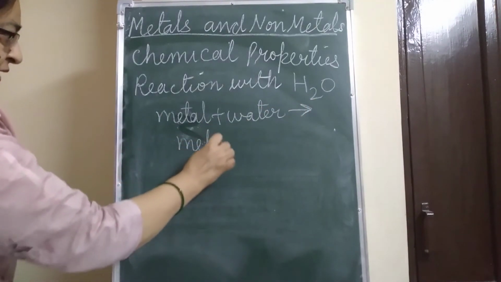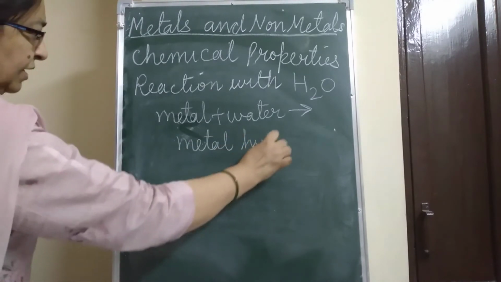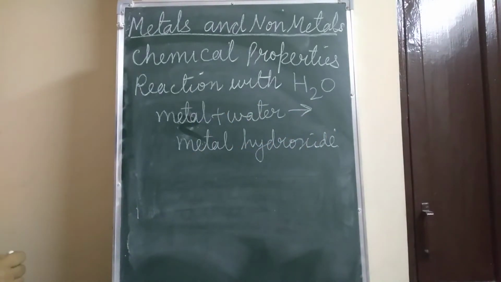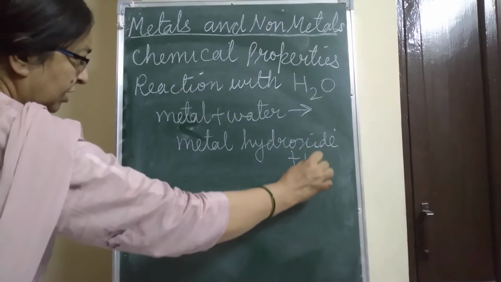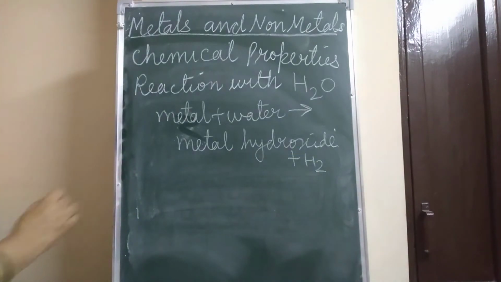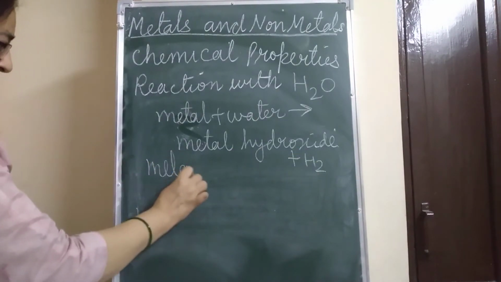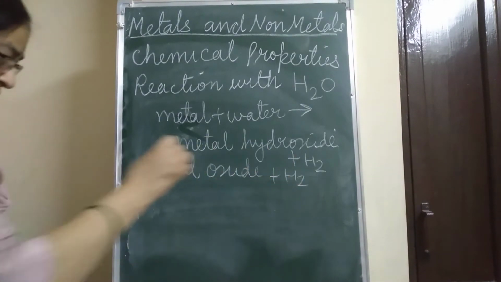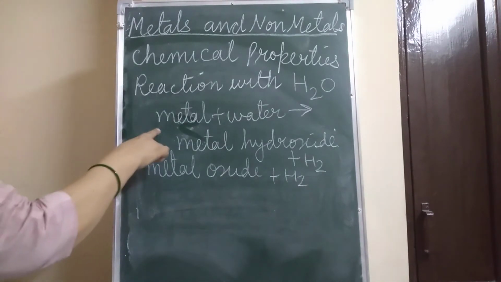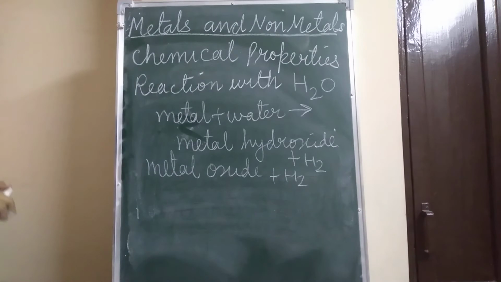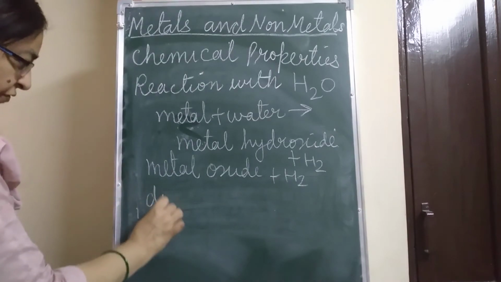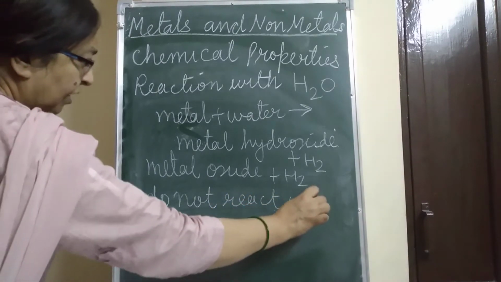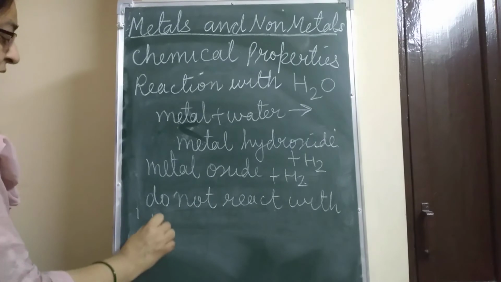That is metal hydroxide plus hydrogen gas, or it can be metal oxide plus hydrogen gas. This was the reaction of metal with water. Now, non-metals do not react with water.